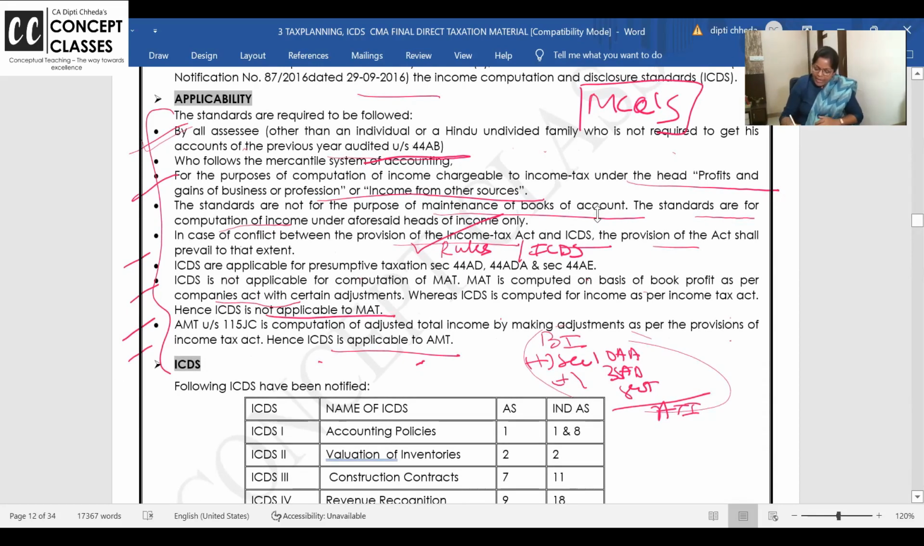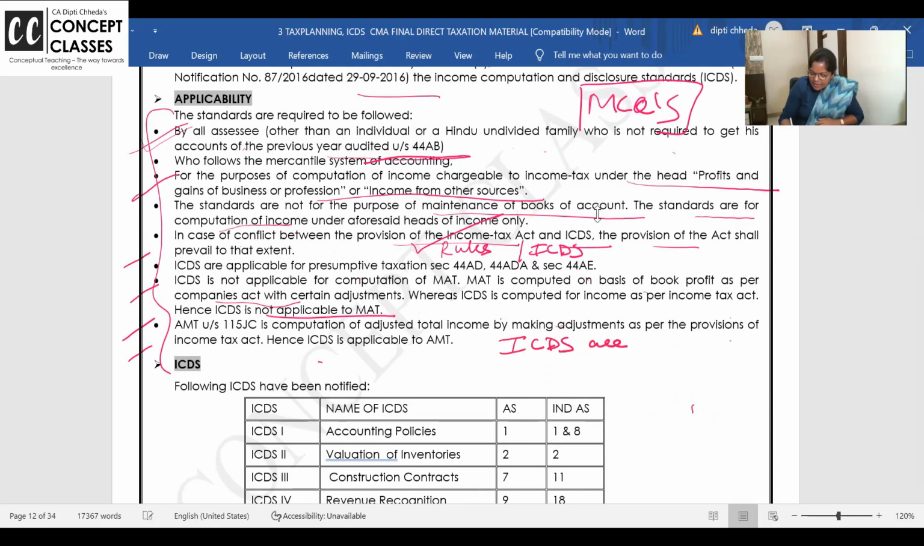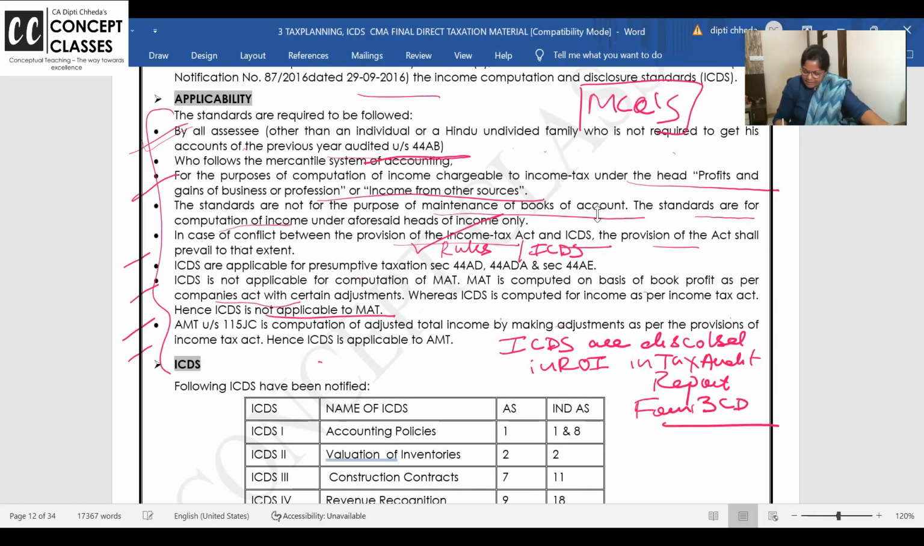I want all of you to add one point here in your material. And if you're not having this material, then write it in your notebook. ICDS are disclosed in return of income, in tax audit report, Form 3CD. Tax audit report Form 3CD. Write down, add it on this one.